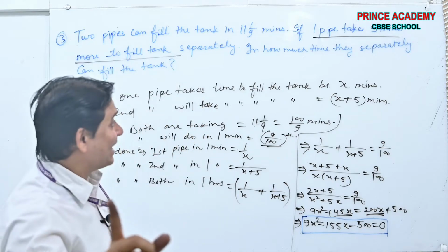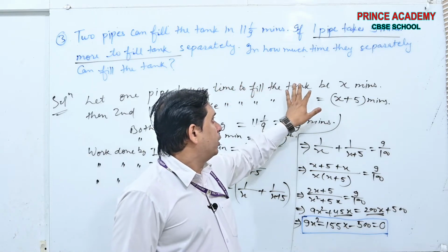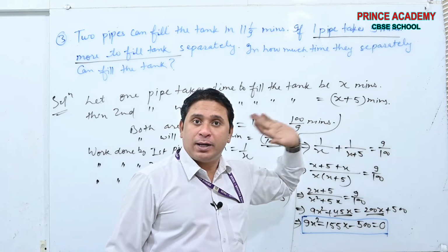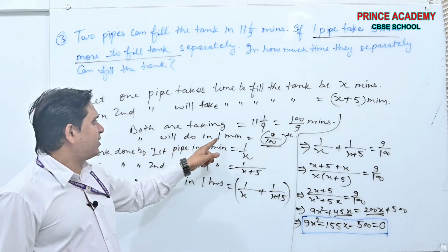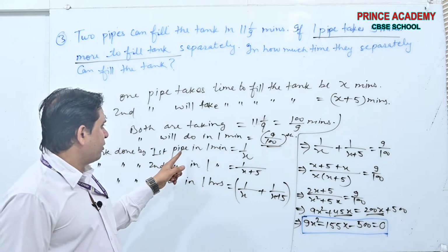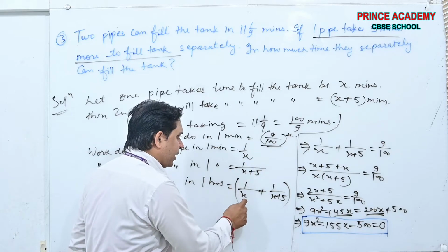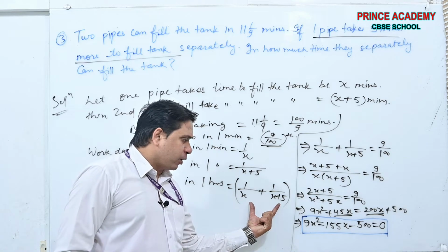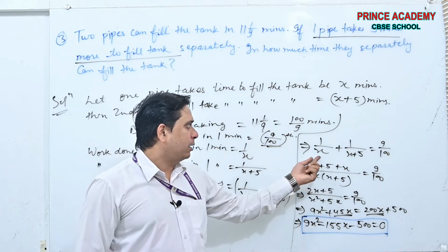See beta, once again I am repeating the question. One pipe takes X minutes to fill the tank. The second will take X plus 5 minutes. In 1 minute both will work 9 by 100th part of the work. Separately they are doing in 1 minute 1 by X and 1 by X plus 5. If both are open together, their work will be added in 1 minute. The 1 minute work of both according to the assumed condition is this and the actual condition is this. Both are equated.